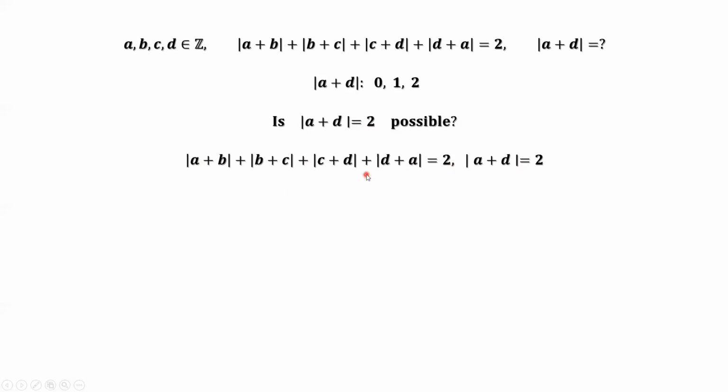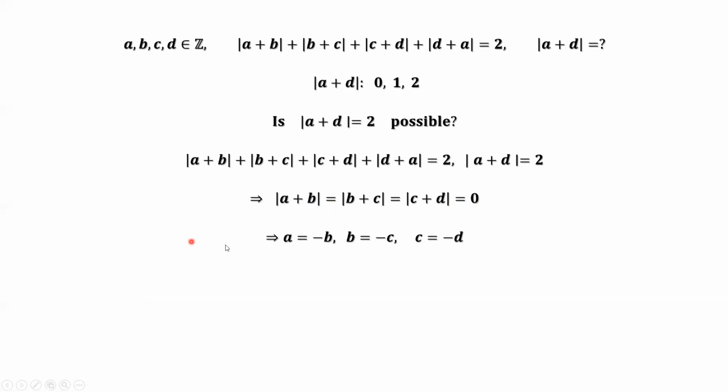Therefore, each term from the left-hand side except the last term is 0. This implies absolute value of A plus B equals absolute value of B plus C equals absolute value of C plus D equals 0.